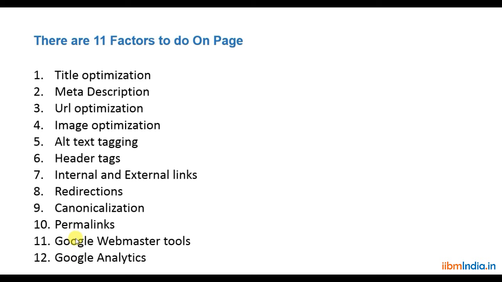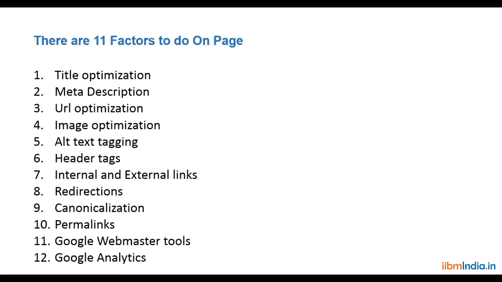These we can cover briefly as separate modules, but we will cover all these factors in this on-page optimization, because all these factors give the ranking when we optimize our website using the keyword research.